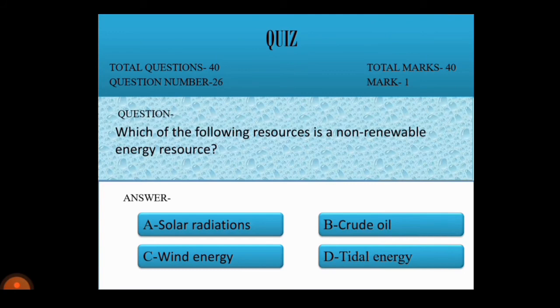Question 26. Which of the following resources is a non-renewable energy resource? Option A, solar radiations. B, crude oil. C, wind energy. D, tidal energy. Correct option is B, crude oil.